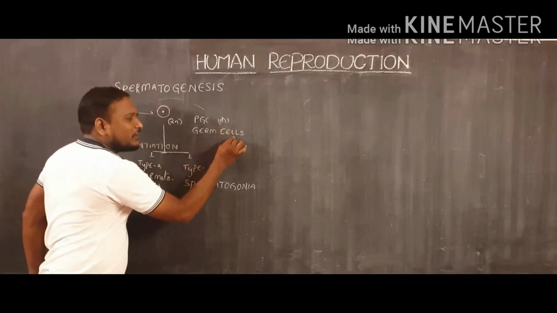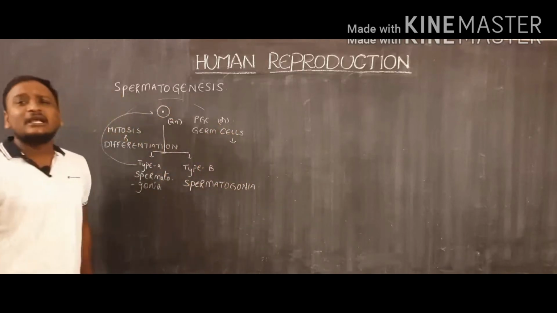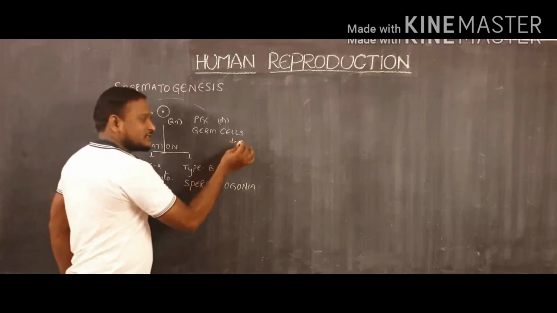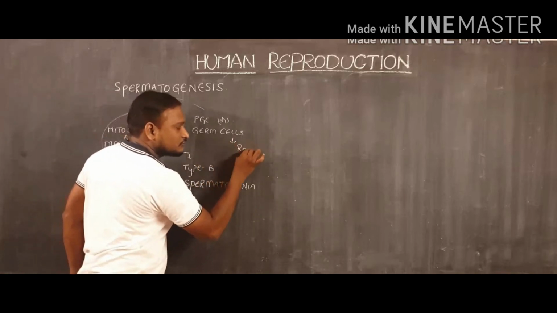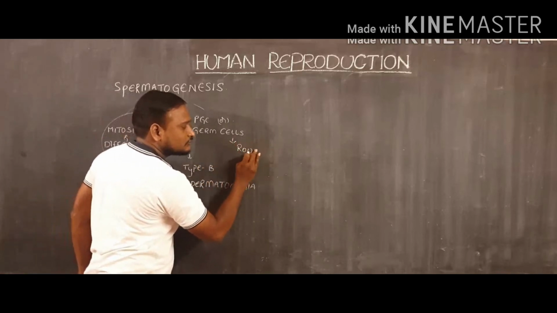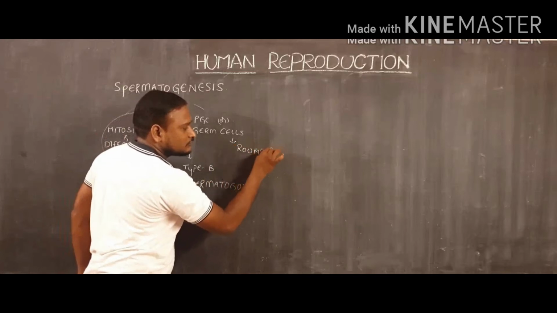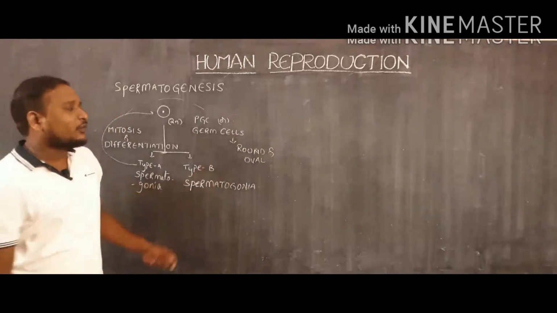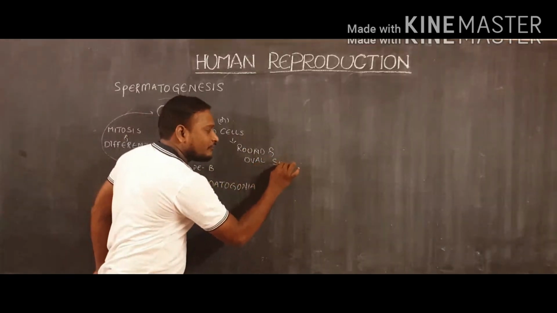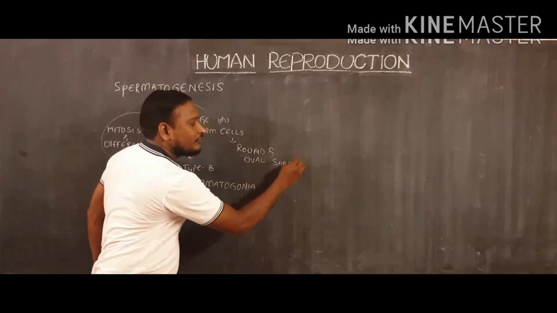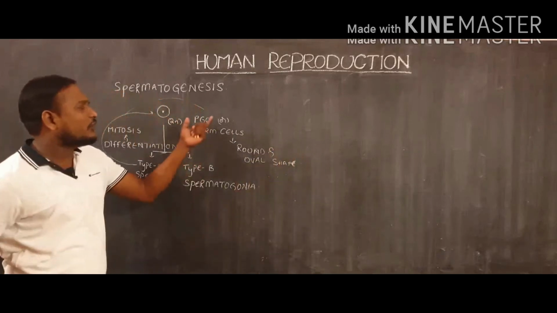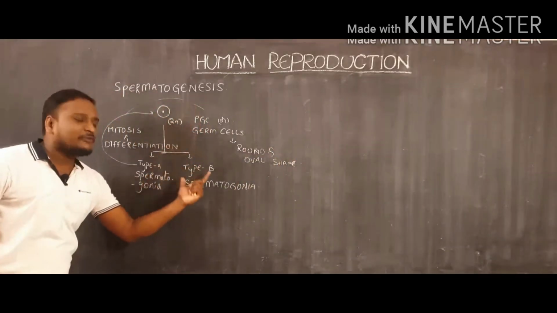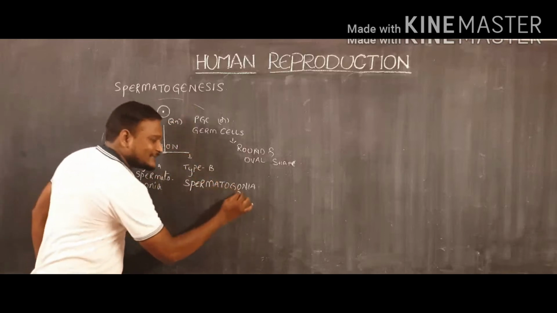Actually, these primordial germ cells are generally round and oval shaped structures. These round and oval shaped structures will become round cells.